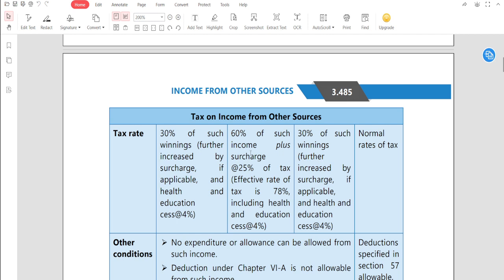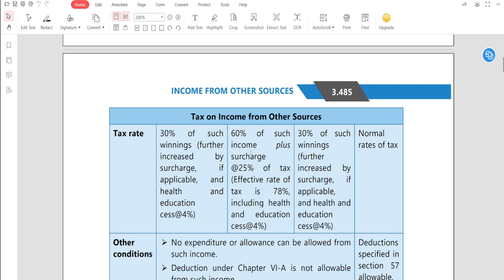आप लोगों ने कितना जन रेड मूवी देखे अजय देवगन का? In Raid movie, all the income that has been hidden in the bathroom, kitchen, ceiling, walls, terrace, etc., that all are taxable at the rate 60%. And as a final tax, it will be taxable at 78%. मतलब 100 में 78 गवर्नमेंट लेके चल जाएगा. सिर्फ 78 नहीं है, 78 के ऊपर 4% भी लगेंगे. On 78%, cess of 4% will be applicable. Then almost 80% income will vanish to the government. Only 20% income will be left with you if you have unexplained money.